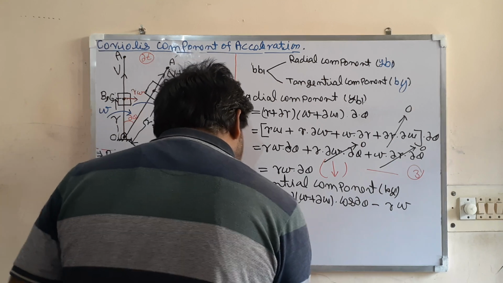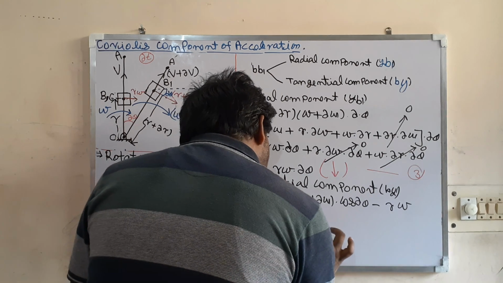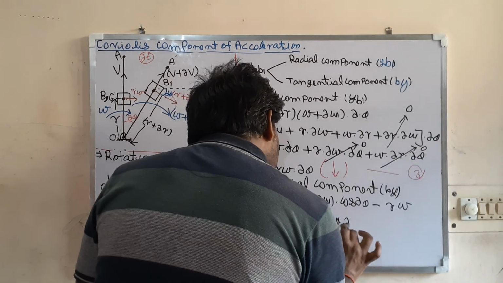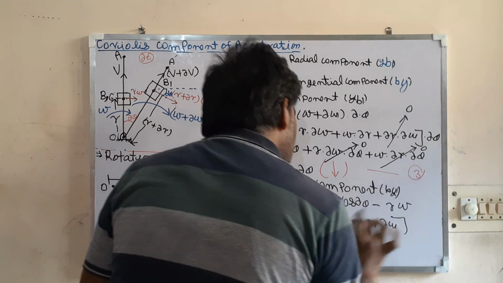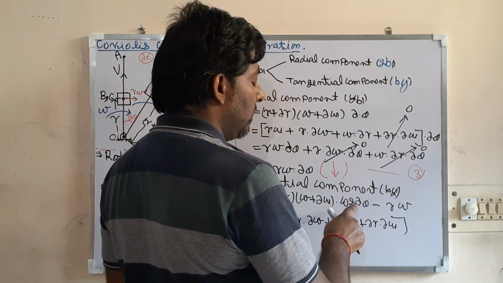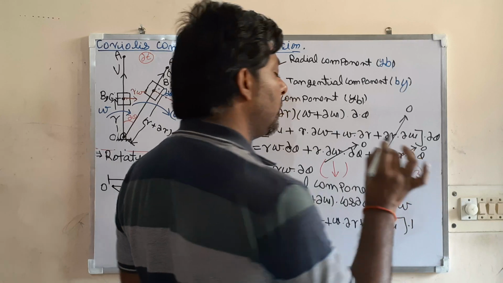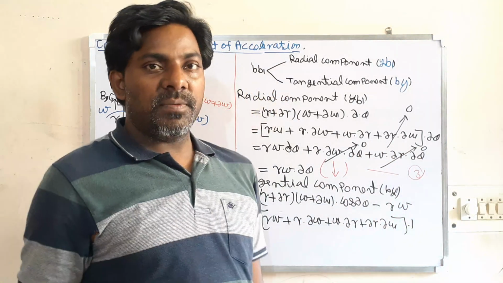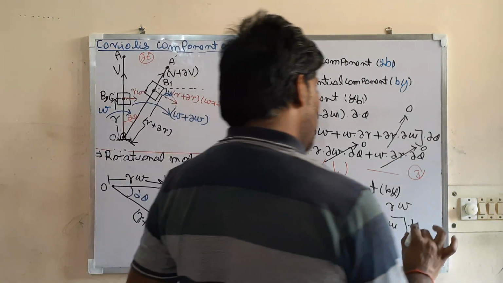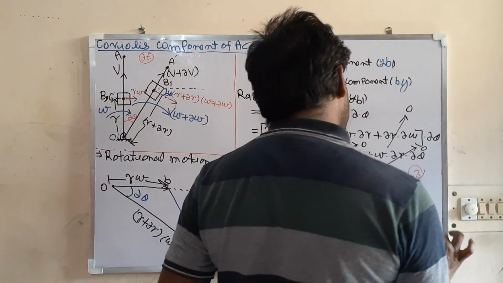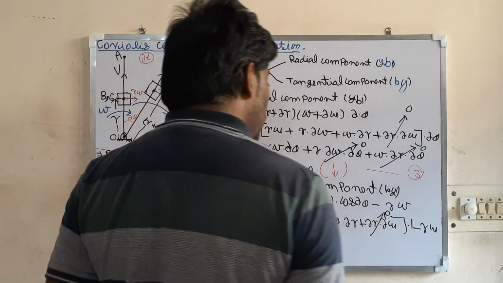So what we are getting? r omega plus r into del omega plus omega into del r plus del r into del omega. Look here, this del theta is very small, so cos del theta is equal to what? 1. If theta is tending to 0, then cos theta is equal to 1. So 1 minus this r omega. Look here, this is the product of two very small quantities, so 0.